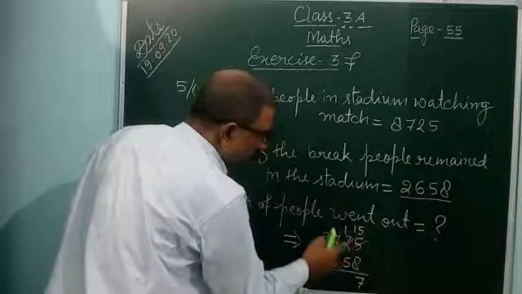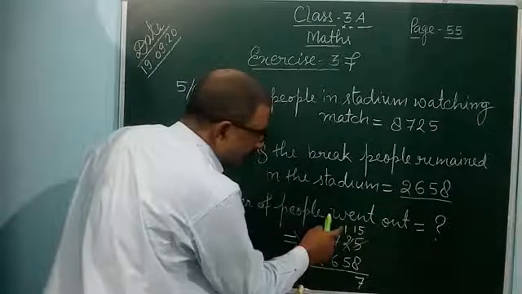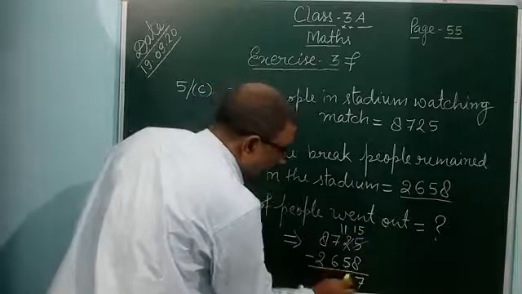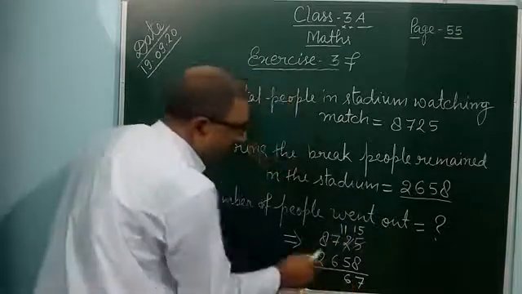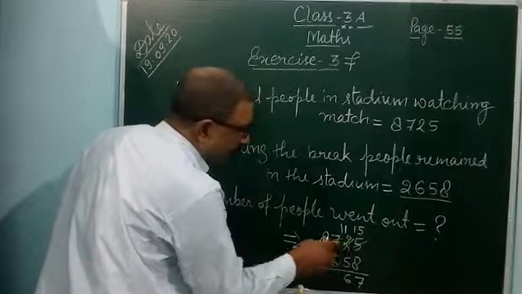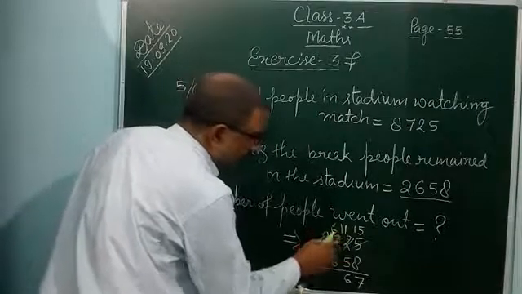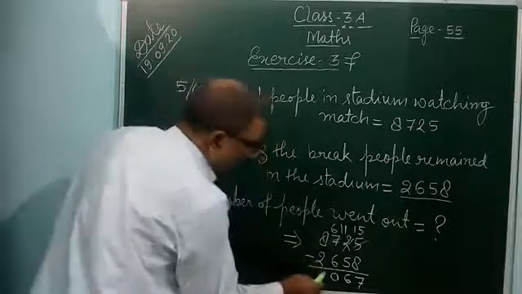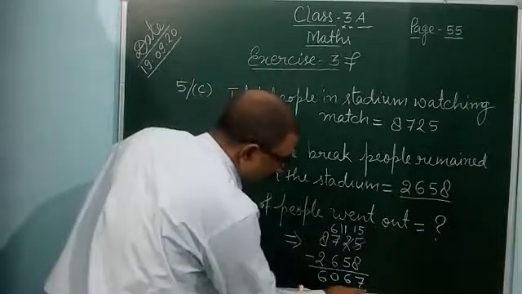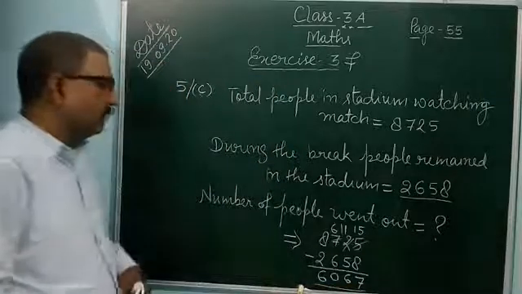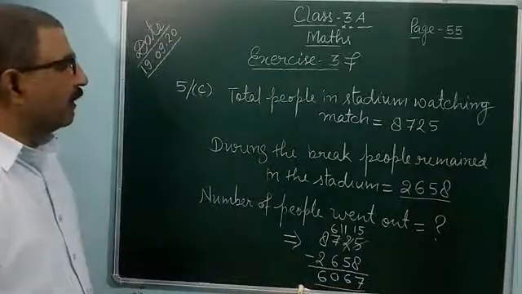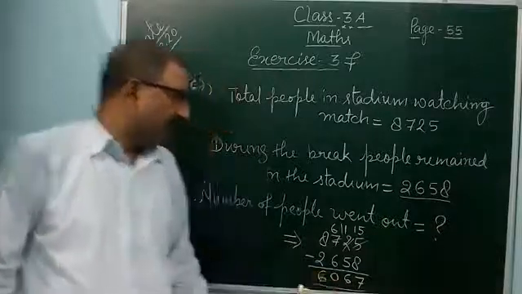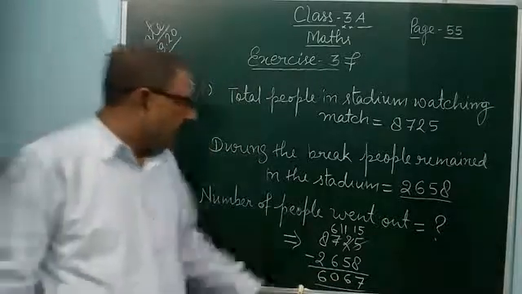Remaining 1, 5 cannot be subtracted. This one will take a borrow from 7, it will be 11. 11 minus 5 is 6, and 7 has given 1. So here will be 6, 6 minus 6 is 0, and here 8 minus 2 is 6. So total, how many people went out? 6,067 people went out.